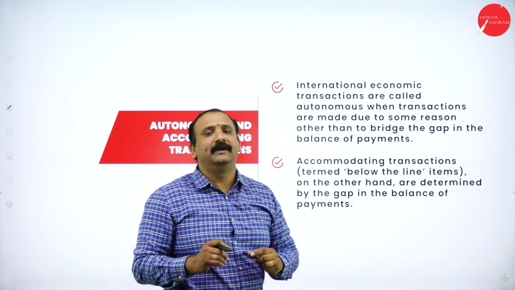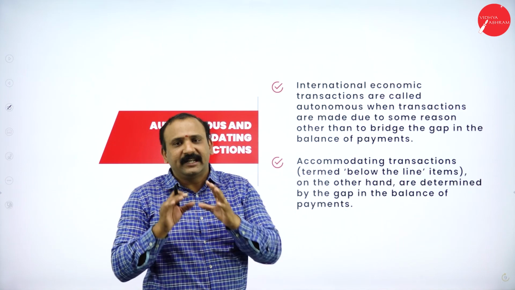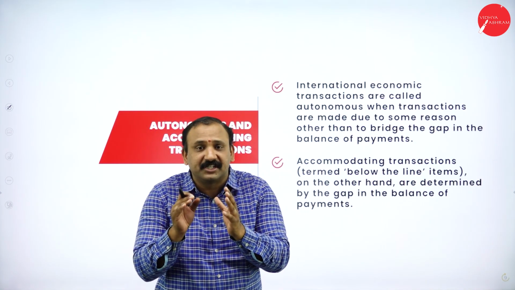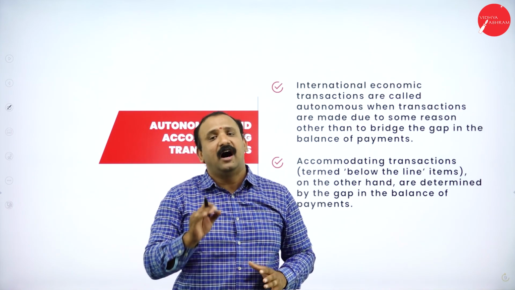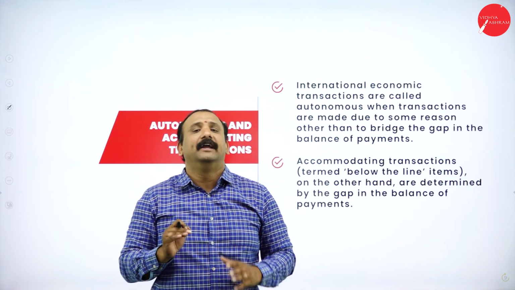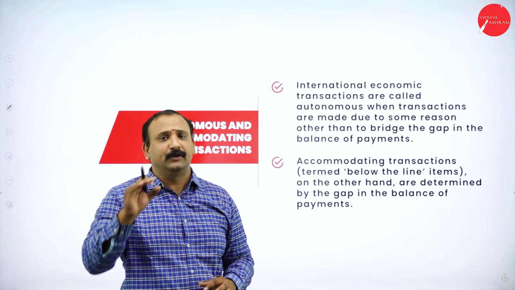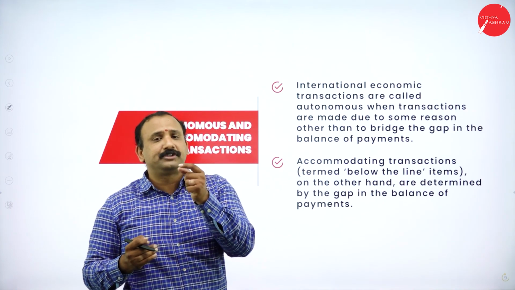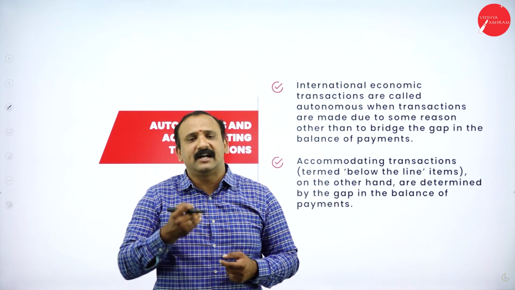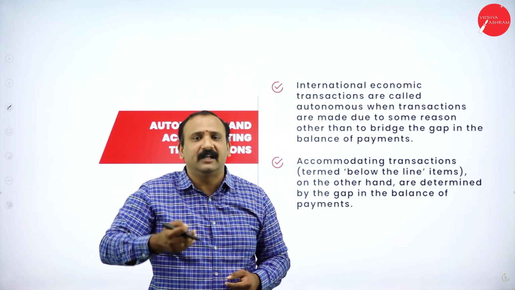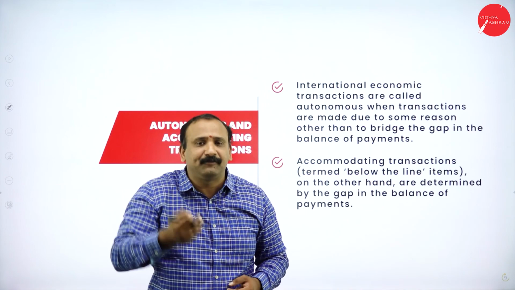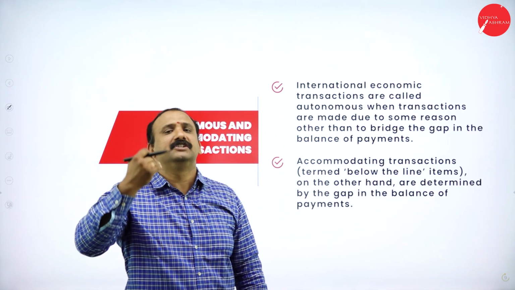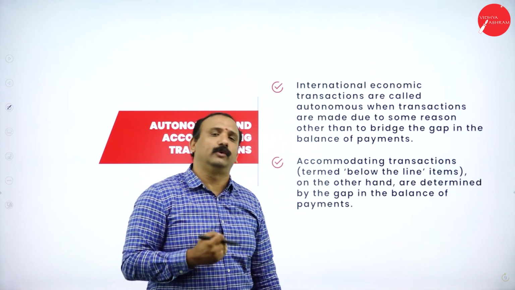Autonomous and accommodating transactions. International economic transactions are called autonomous when the transactions are made for some reason other than bridging the gap in the balance of payments. Now, that's quite an amount of theory for us to understand. There are certain payments which are done because we have to do them; it's a cyclic function, and it is a matter of trade transactions altogether.